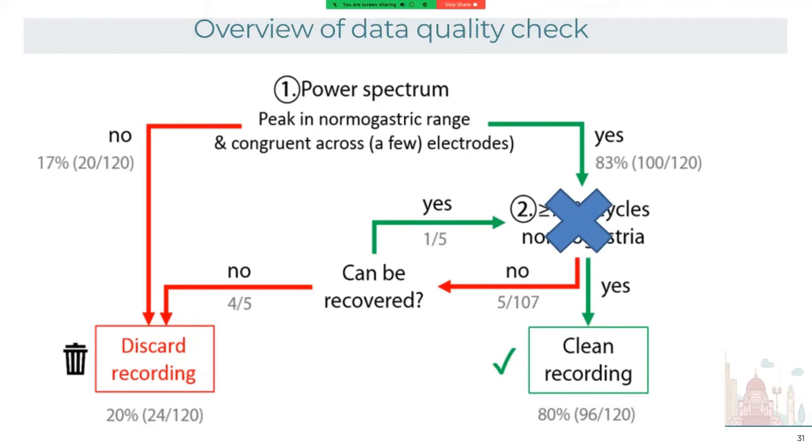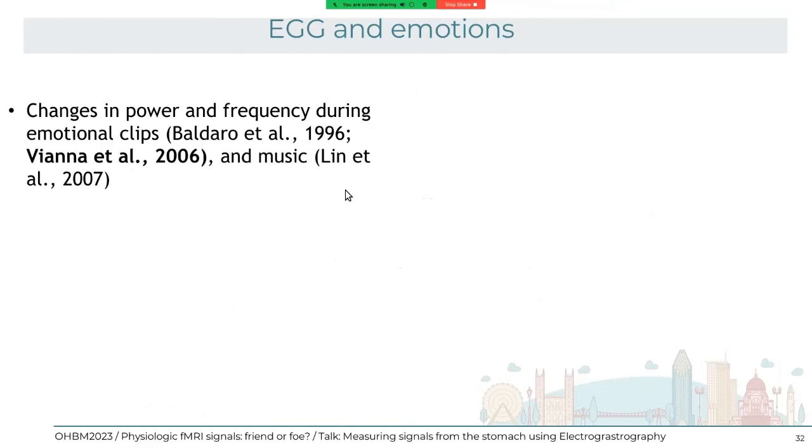First, we know that changes in the frequency and power of the EGG respond to emotional clips and music. And Harrison and Critchley, in the Journal of Neuroscience, found that regions activated by this task were overlapping in the anterior insula with regions overlapping with tachygastria, so faster stomach activity. So discarding cycles only because they're faster or slower than normogastria does not always make sense.